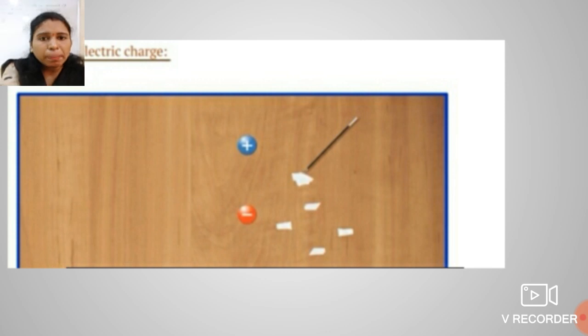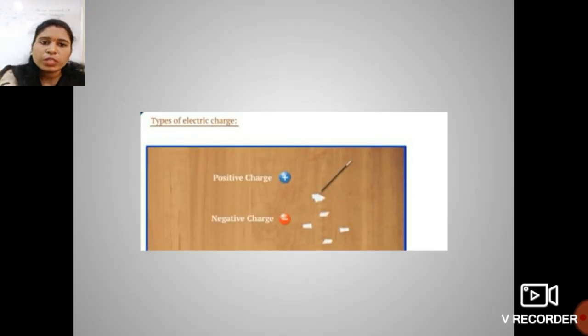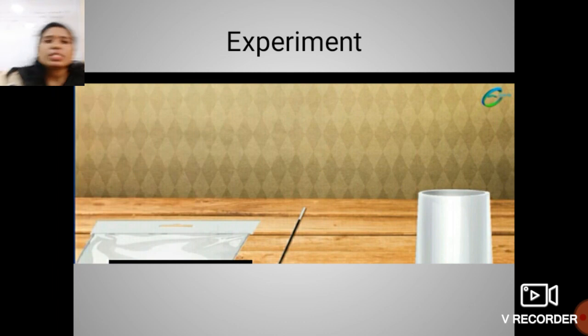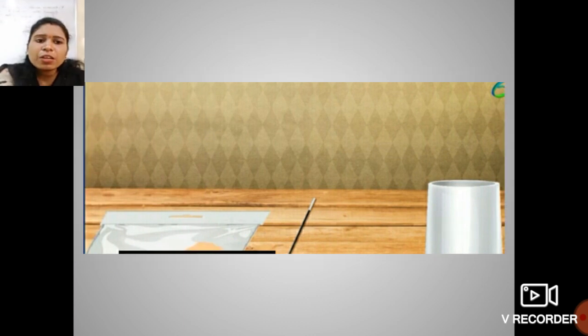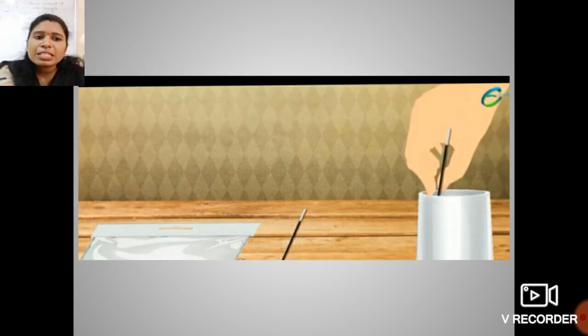So for that purpose, let us perform one more experiment using the ball pen refill itself. Okay, students. In this experiment, you have to rub one refill with a piece of polythene and place this refill in a tumbler after rubbing.